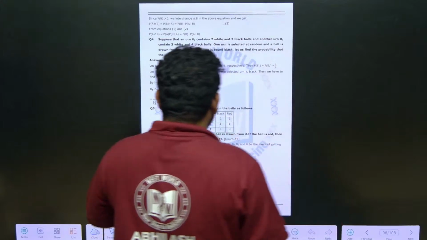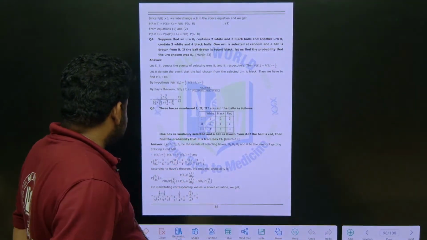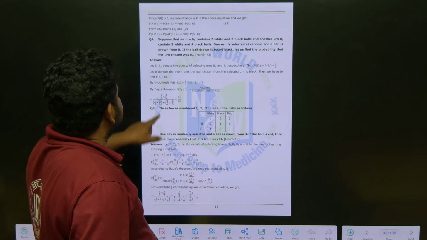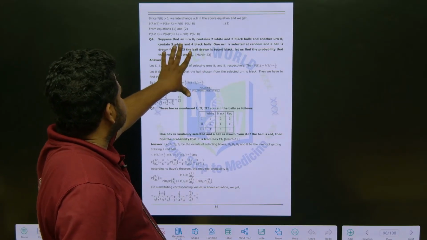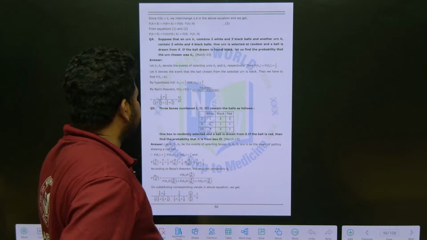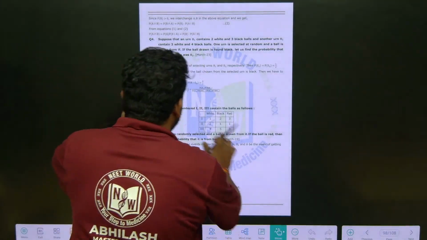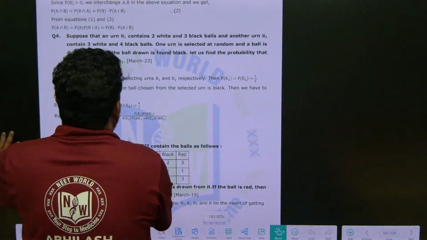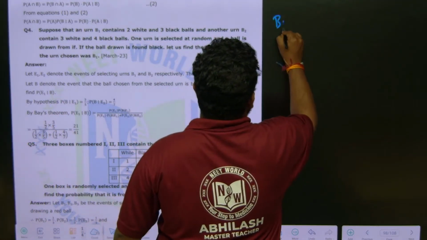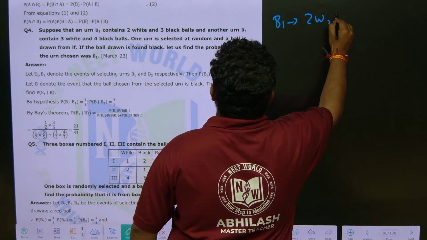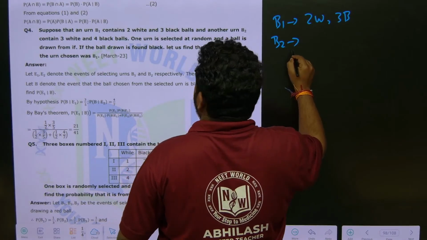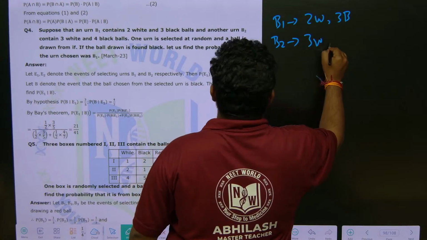This is similar to that. So see here, look at this question. Question number 4. Suppose that an urn B1 contains 2 white and 3 black balls. Let me write it. B2 contains another one: B2 contains 3 white and 4 black balls.